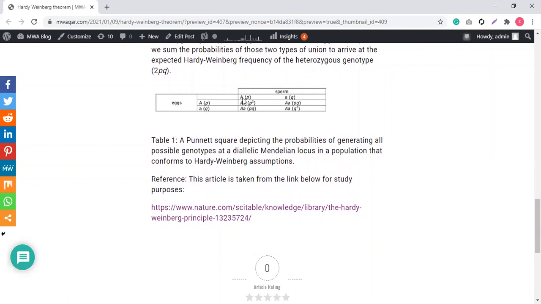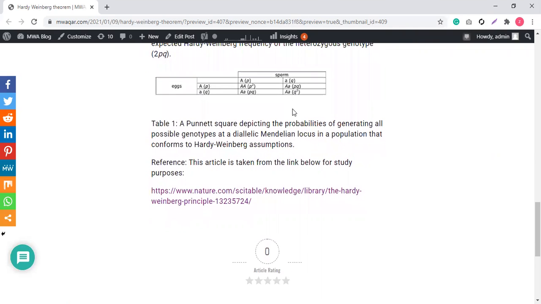Like this is capital A, small a, capital A, small a. We are dealing with heterozygous parents. Both are heterozygous. So what happens? Capital A capital A, capital A small a, capital A small a, and small a small a. This is P, this is Q. This is P square, this is PQ, again this is PQ, and this is Q square. This is what the Hardy-Weinberg theorem actually is.